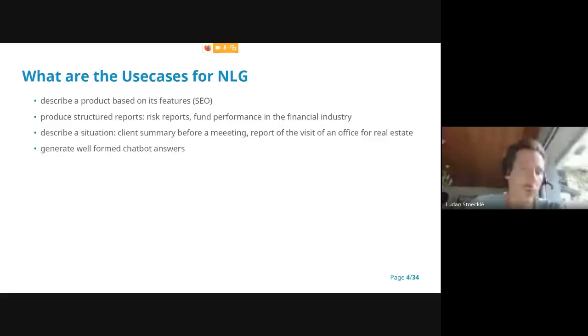You can also describe a situation. Typically, if you have a lot of client data, you can summarize client data before actually meeting the client. You can also do a report of a visit of an office for real estate. This is another use case example. And at last, it's also used to generate well-formed chatbot answers. So when what you need goes beyond fill-in-the-blanks templates, you can use NLG to produce chatbot answers.